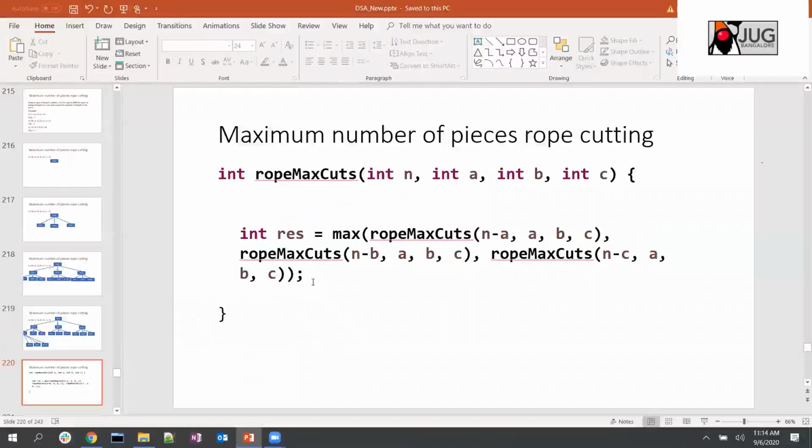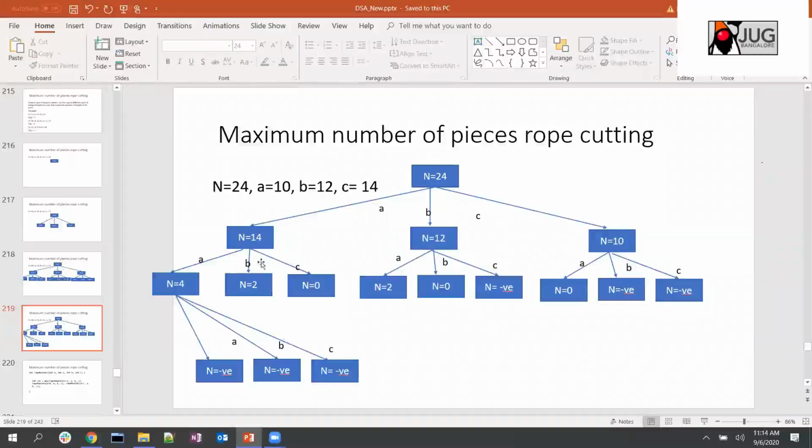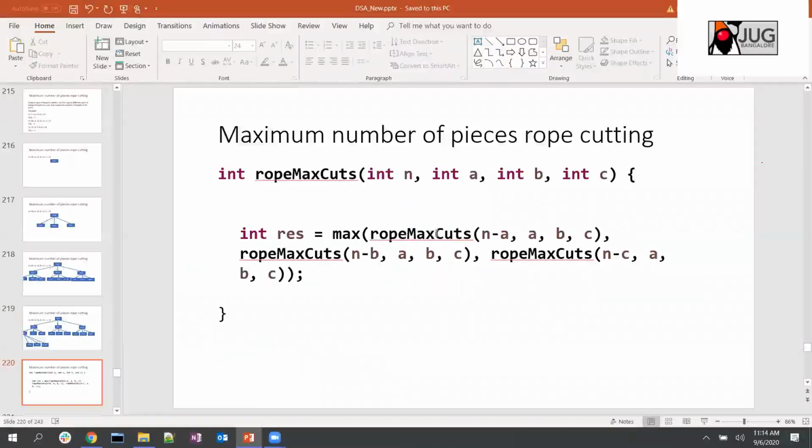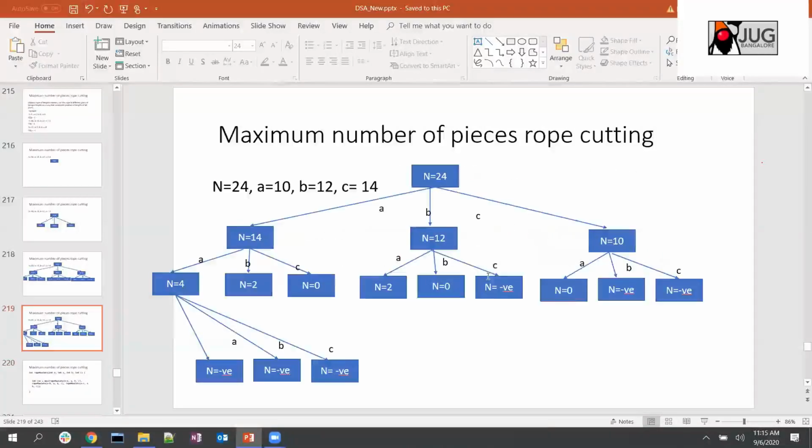So if you see the code, it is pretty simple. What we are doing is taking a maximum. There could be multiple possible ways, but we want to know how many maximum cuts we can make. So what I can do is call this rope max cut with n minus a, where n is being passed. So I am going to call recursively, passing a as the first cut length, and then the remaining value. I will call this part recursively, and then this, and I will check the return value of this. What is the maximum number of cuts I can possibly make?